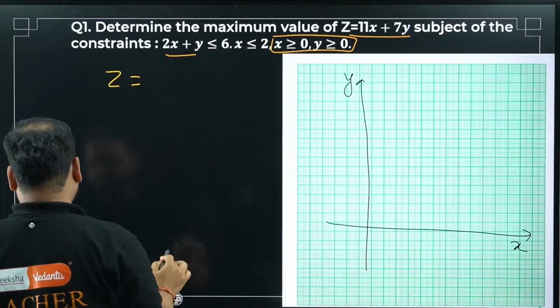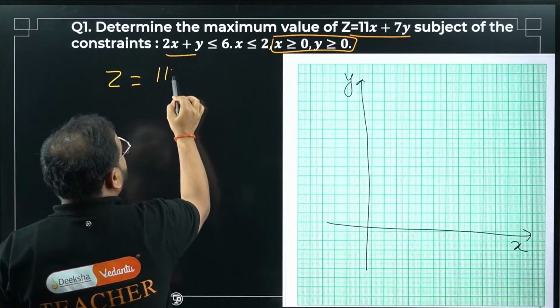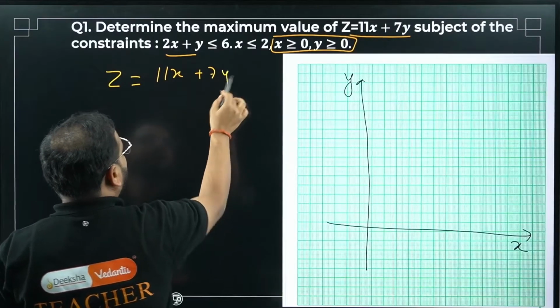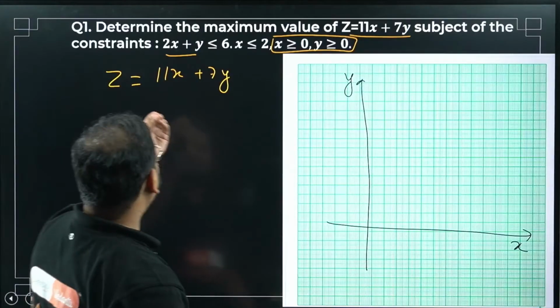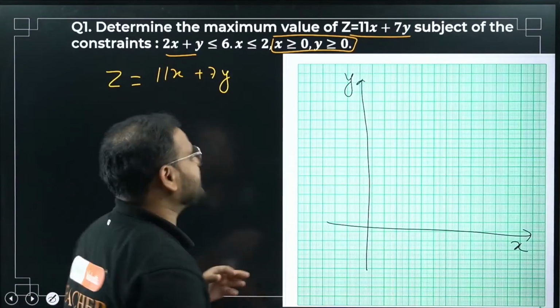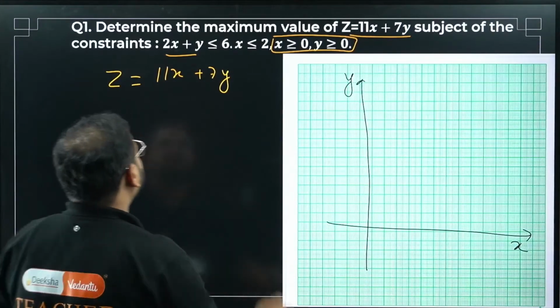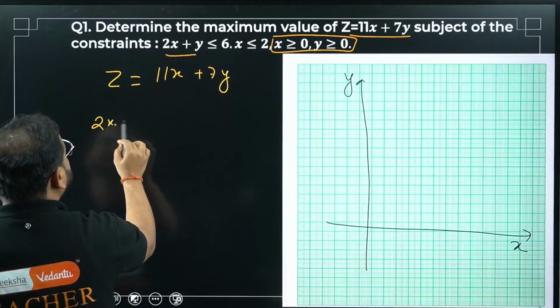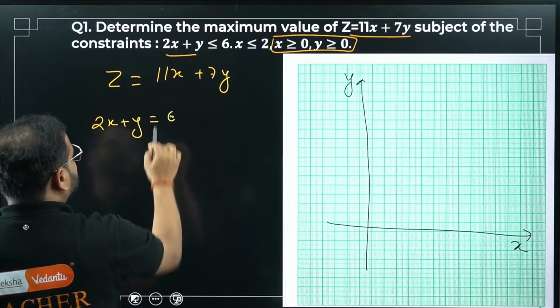Objective function, sir. How much is that? 11x plus 7y. Okay, 11x plus 7y. Now we'll plot the linear equations first, then we'll see the inequality part. First equation is 2x plus y equals 6.